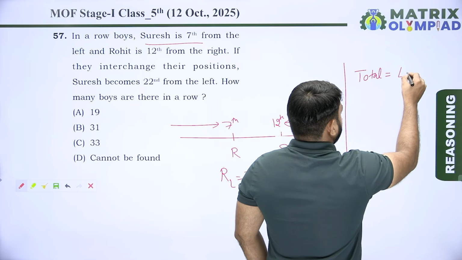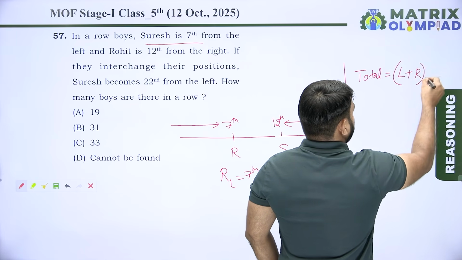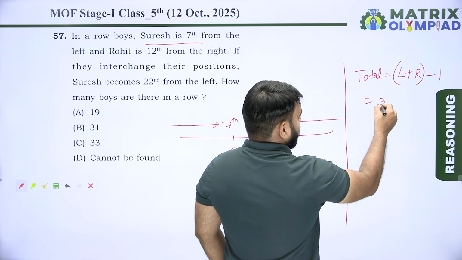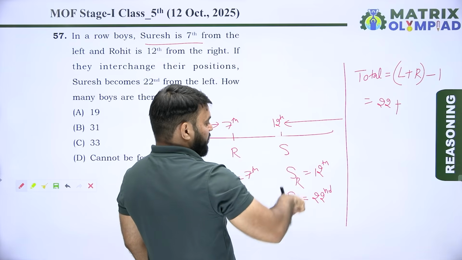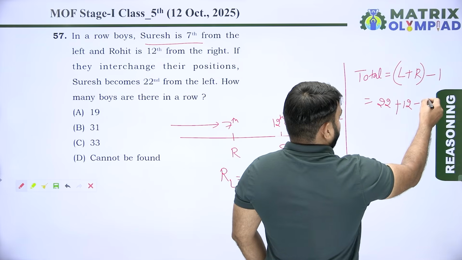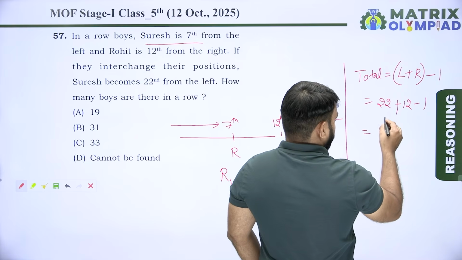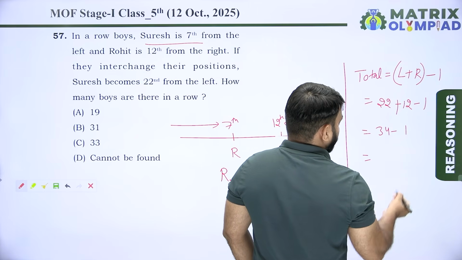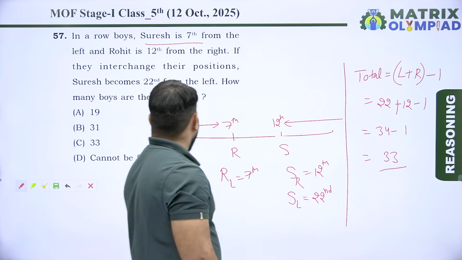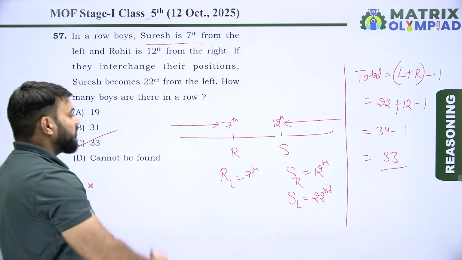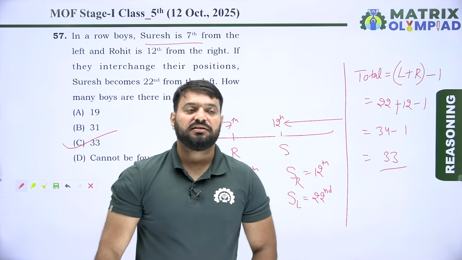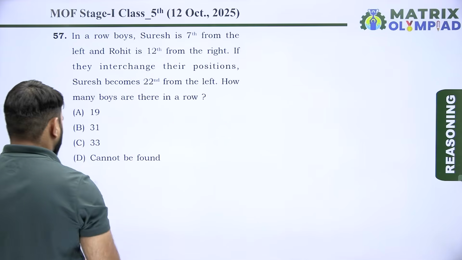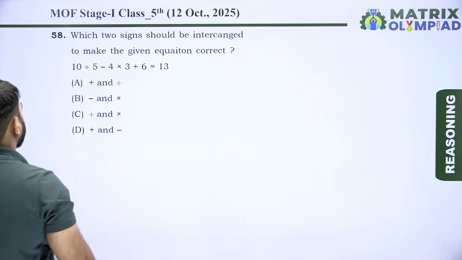So formula is left plus right of the same person minus 1. So left position of Suresh is 22 plus right position of Suresh is 12 minus 1. So 22 plus 12 means 34 minus 1. 34 minus 1 means 33. So total number of boys in that row is 33. So here option C is the correct answer of this question. Let's move on to the next question. So now next question is question number 58.